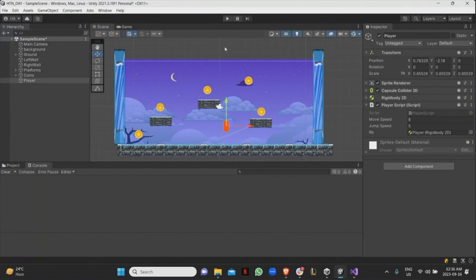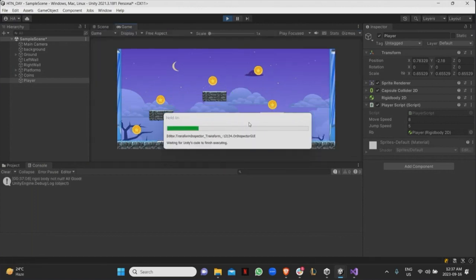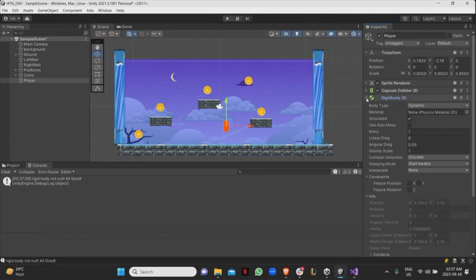So now that I'm here, once I press play, I should be able to move the character left and right. Okay, now it's moving, right? And it's rotating and doing a bit of wonky stuff because I didn't freeze the Z rotation. This is why I was saying you usually want to freeze the Z rotation in the rigid body constraint.